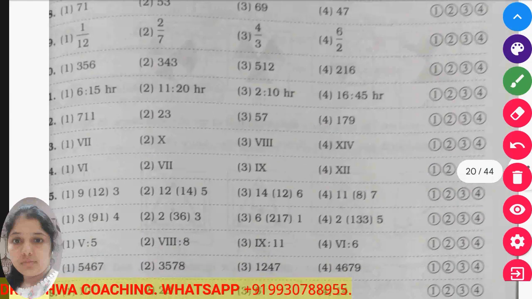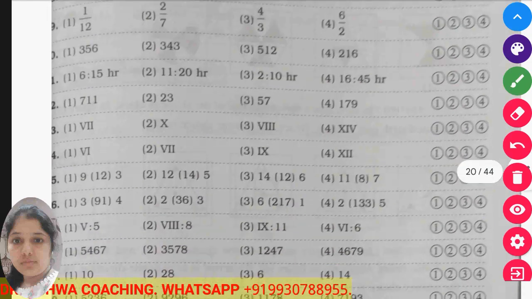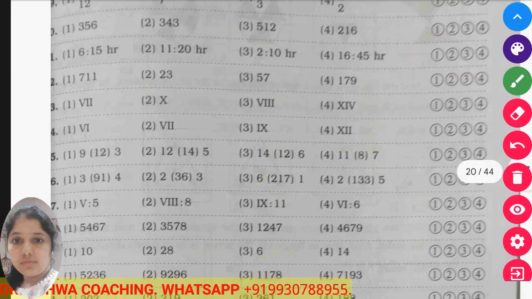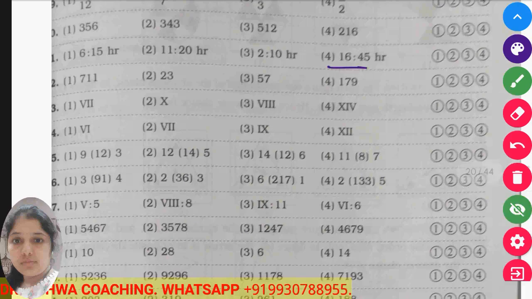Now see, here 16:45 hours is the odd one out because it shows the afternoon time, pre-midday, and A star is the pre-midday time, before afternoon. So this is an odd one out here.